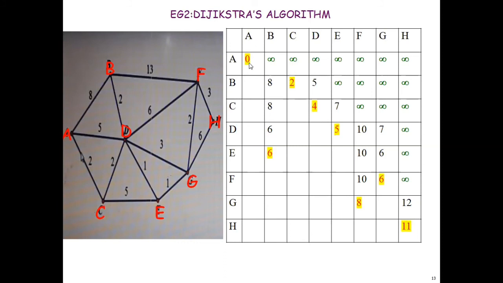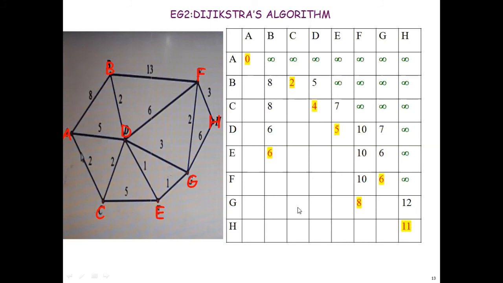So you have calculated the minimum distance to all the vertices. A to A 0, A to B 6, A to C 2, A to D 4, A to E 5, A to F 8, A to G 6, A to H 11.